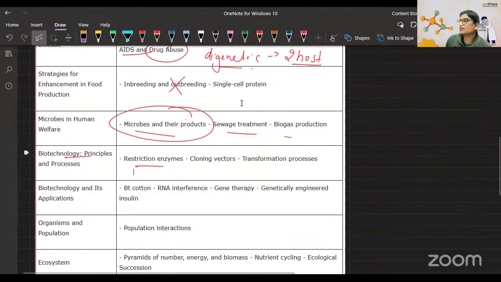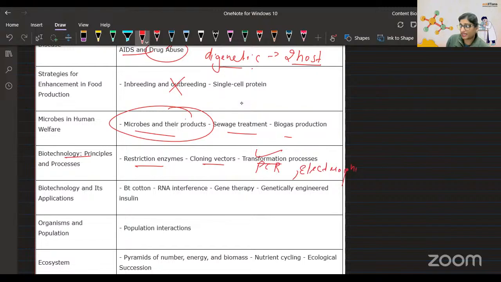I hope you understood this is an important topic. Restriction enzyme, cloning vector, transformation process. And other than that, in the transformation process there are multiple topics. For example, PCR, polymerase chain reaction. There is electrophoresis, that is also important. And there is the transfection topic, so important, that is how we take the transgene, which is the gene of interest, and put it into the host, and by which method we put it into the host. So this is what it is.